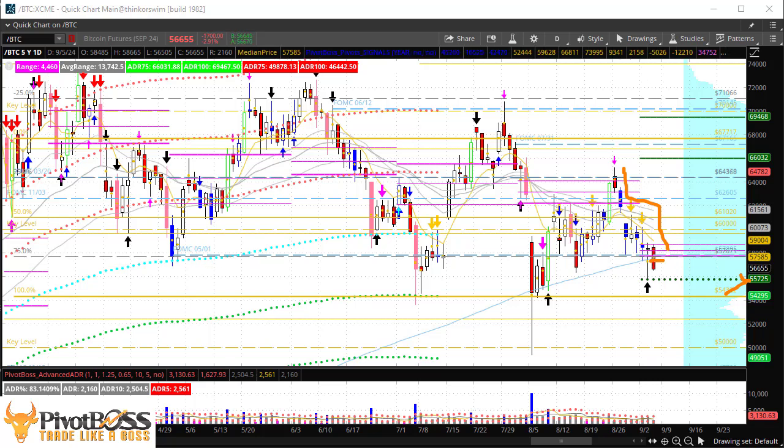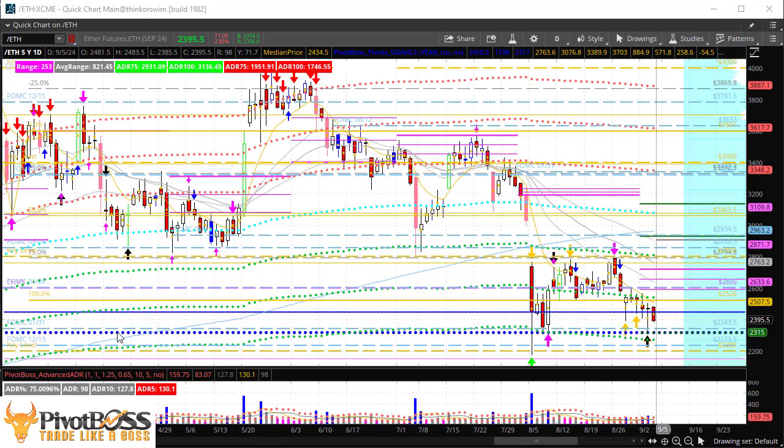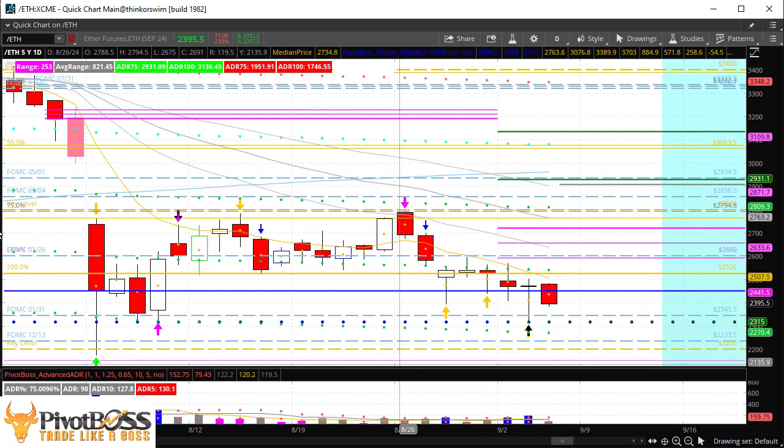Looking at Ethereum, similar price action out of Ethereum. This one's down nearly 3%, also below the previous session's midpoint. Ethereum had a great rejection yesterday. That was a solid low, a solid recovery and rally from the low, and yet here we are again pushing through the midpoint of that rejection. You can see right there, that's the previous year's close price. Look at how the market is defending prices at that previous year's close.